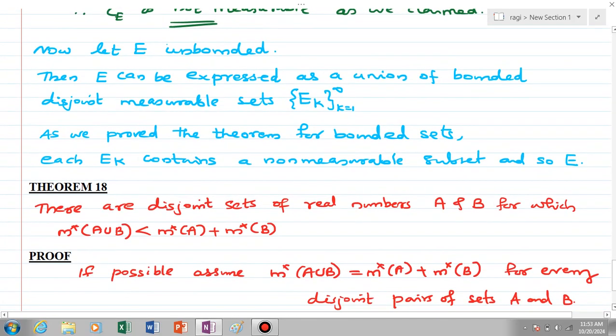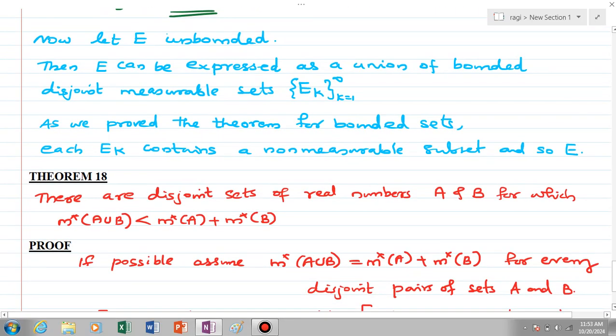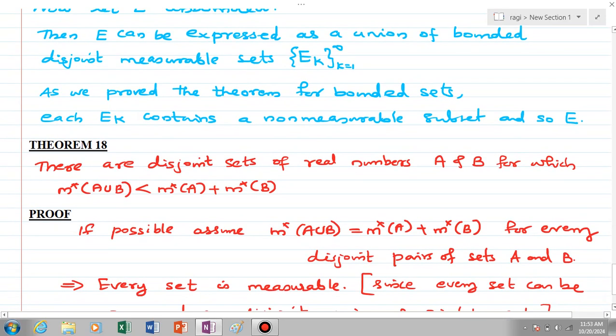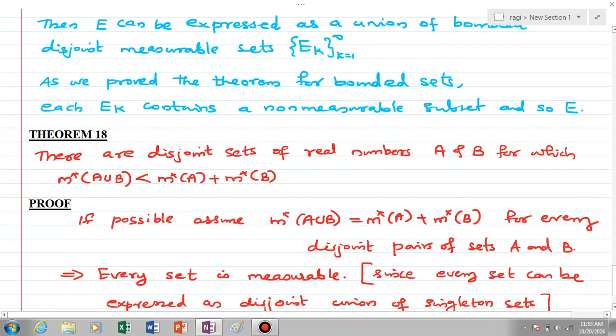And we have one more small theorem here, theorem number 18. The statement is there are disjoint sets of real numbers a and b for which m star of a union b is less than m star of a plus m star of b. Let's discuss the proof. If possible, we may assume that m star of a union b is equal to m star of a plus m star of b for every disjoint pair of sets a and b.